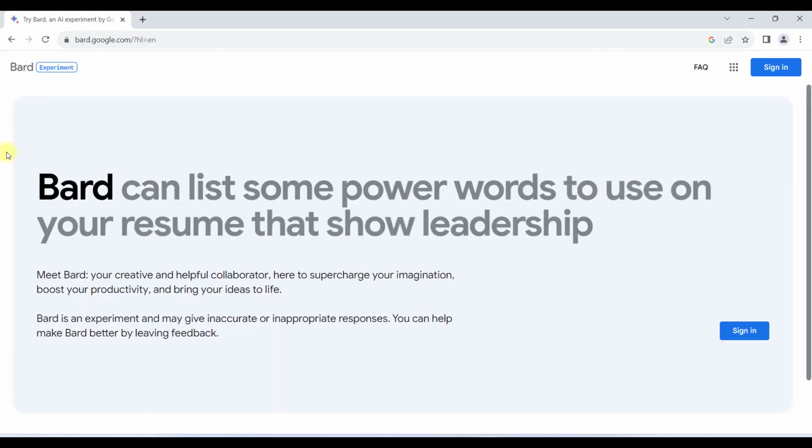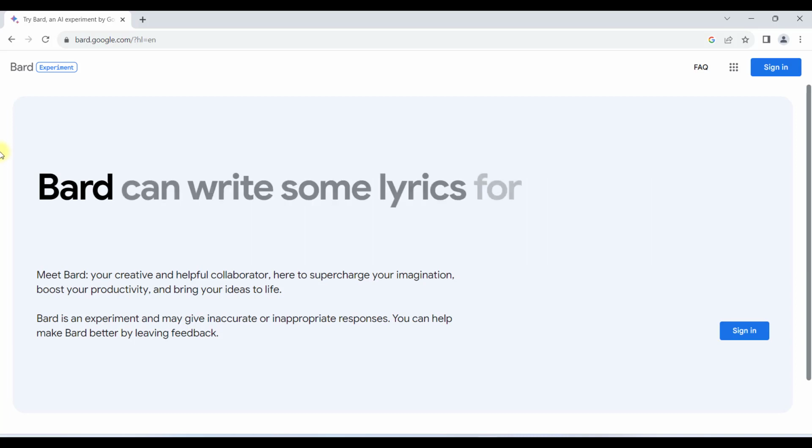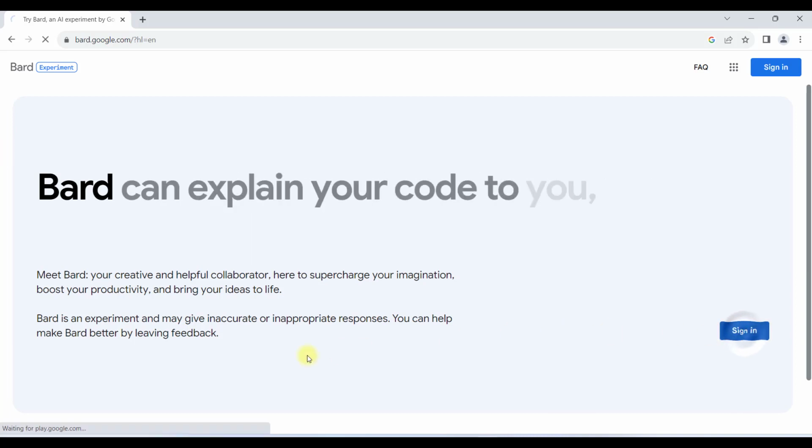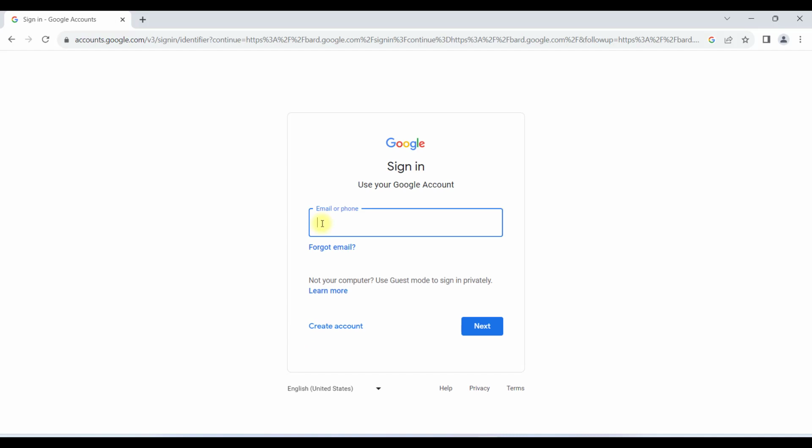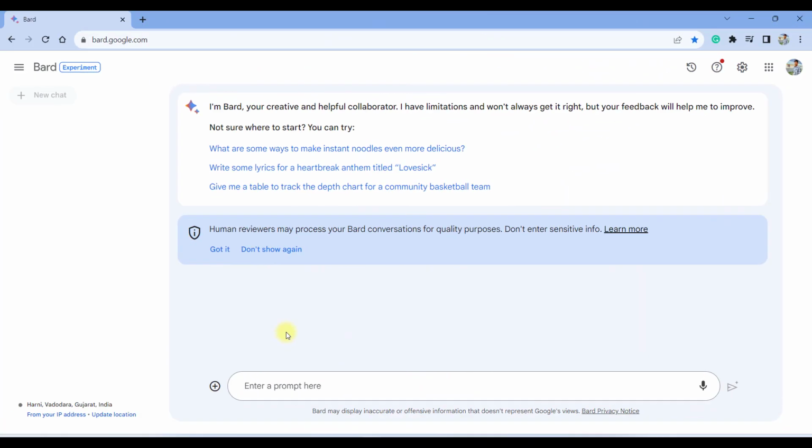And this is where you have landed. You need to sign in to Google Bard with your Google account. So we will click on this sign in button. And after providing the email ID and password and clicking next, you can log into Google Bard. And this is the main screen which you will see after you log in.